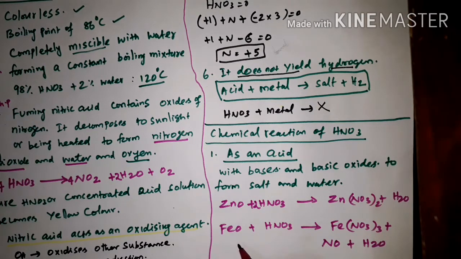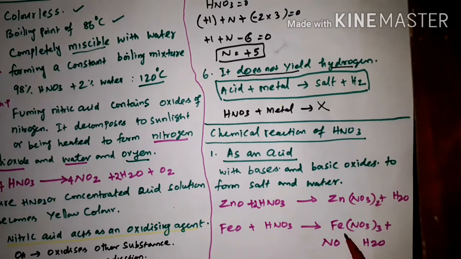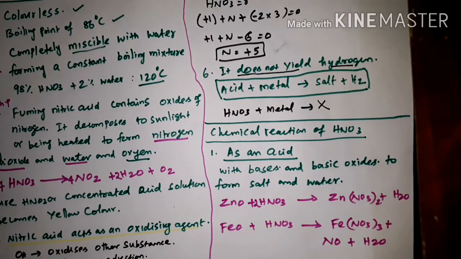So FeO plus nitric acid, then Fe(NO3)3 plus NO plus H2O. Clear? Now balance the equation. Here put 3, here also put 3, then here add 10, then here add 5. Now the equation is balanced.